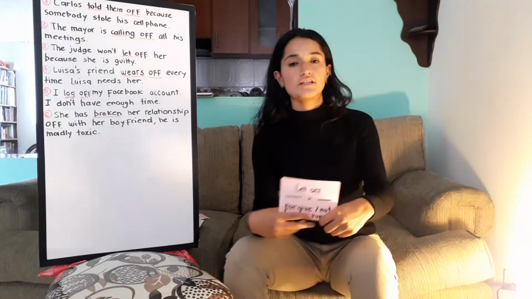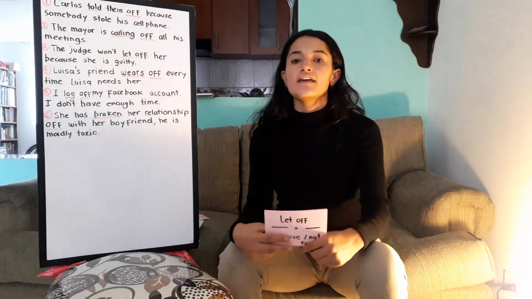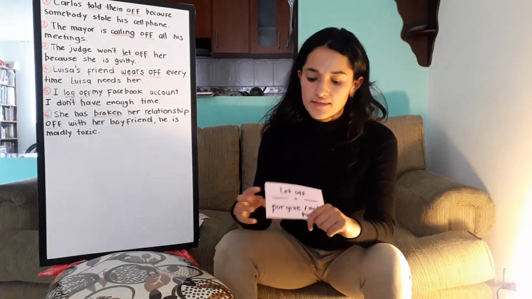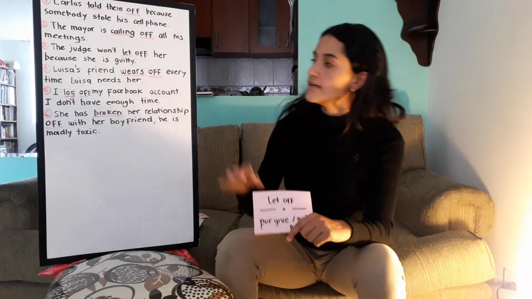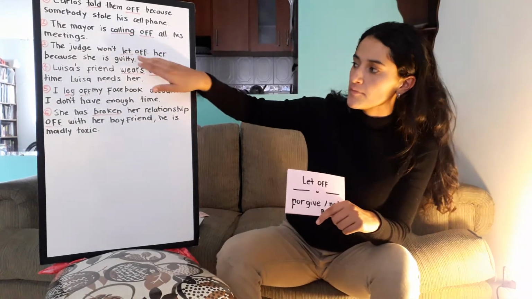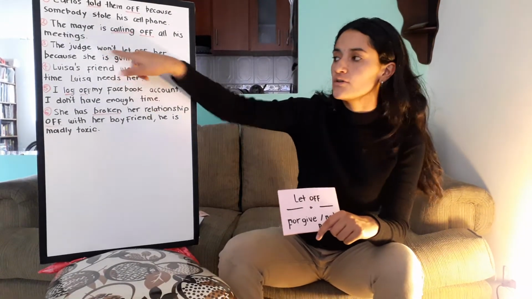That is the auxiliary that we use when we are talking about future actions. In this moment, let off is here in present simple, and here let off the same, but we know that it is in future because we have the auxiliary won't.